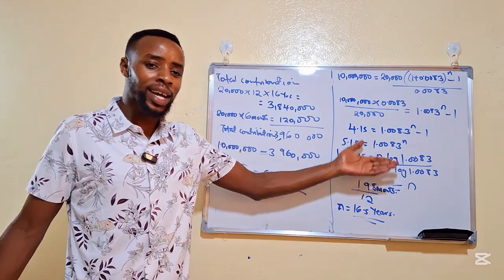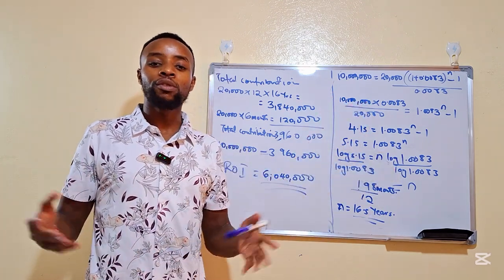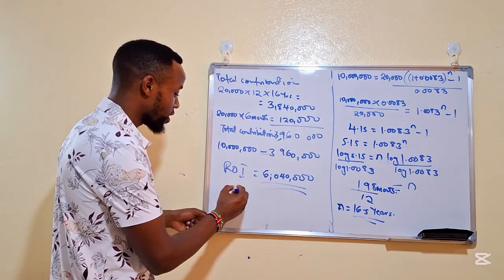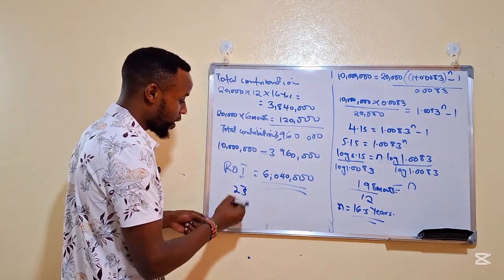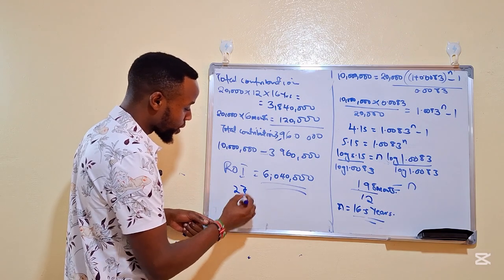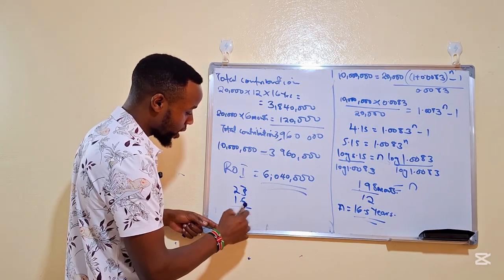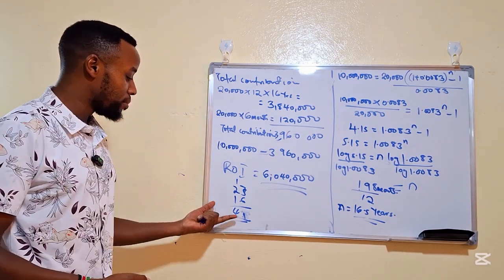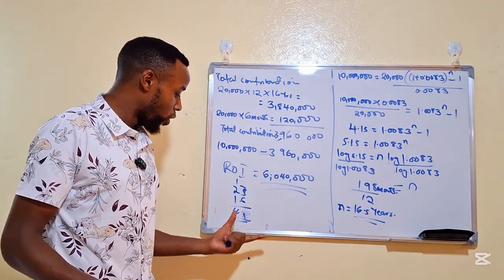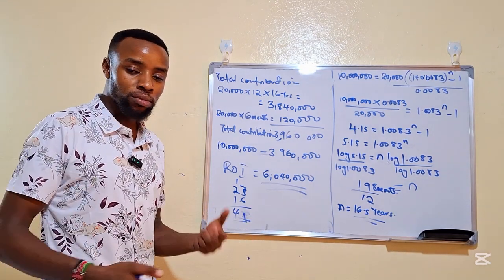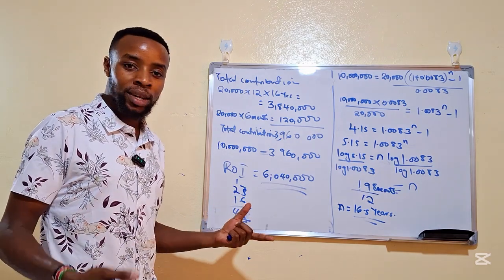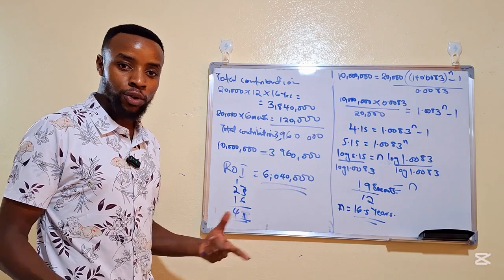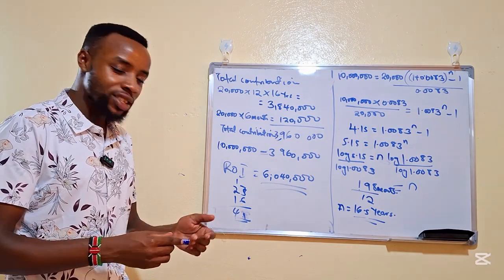Now, if you wanted to build a house with this amount at the end of the investment period, let's say you are now 25 years. If you add 16 here, by the time you are 41 years, you can be able to build your mansion, your dream home, or that project that you want to do. If you are 30 years, by the time you are 46 years and a half, you can be able to do that. So ladies and gentlemen, it's just a strategy.